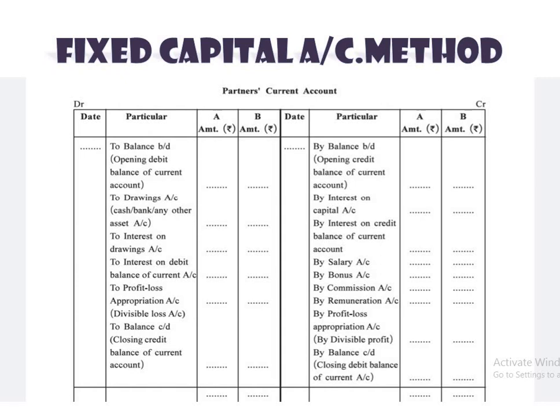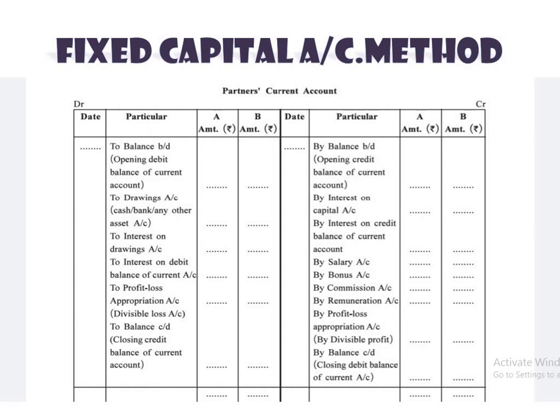See the entry number fourth, by interest on credit balance of current account. If the partner has a credit balance, he will get the benefit of that, and the partnership firm will give it. And if there is a debit balance of the current account, then interest will be charged. So only 2 entries are there, entry number 4 on the credit side and entry number 3 on the debit side.